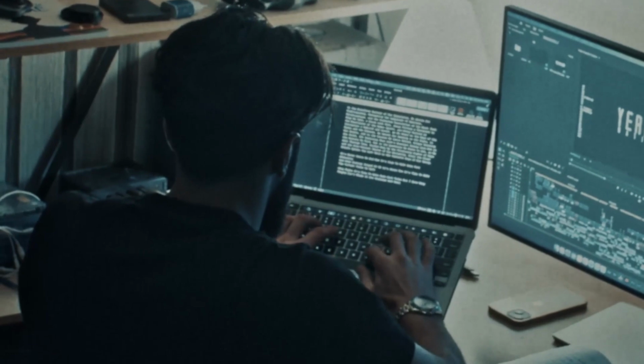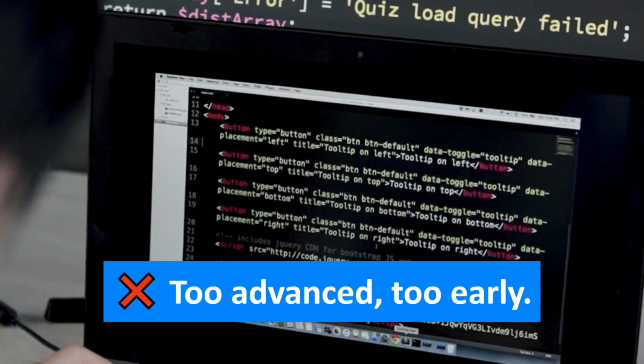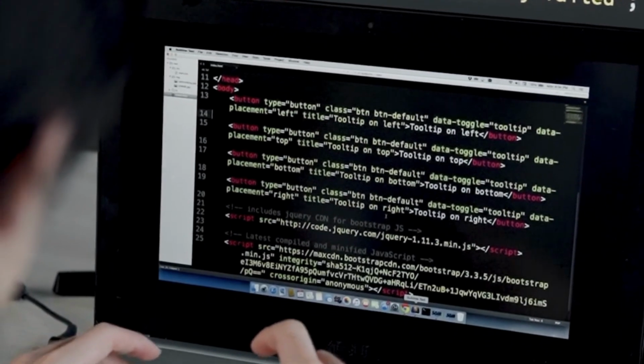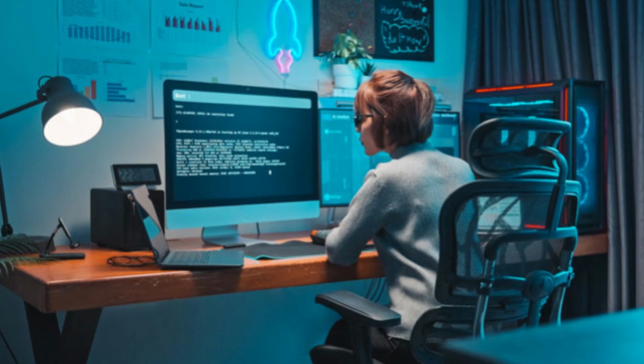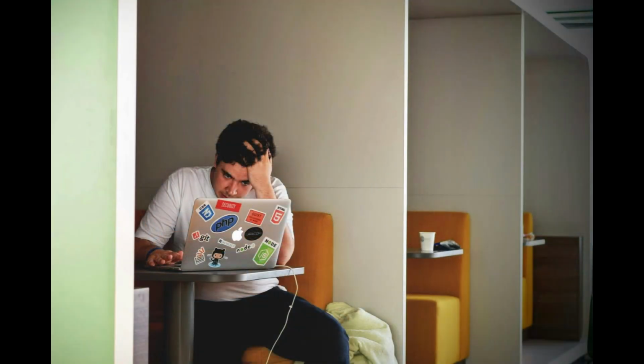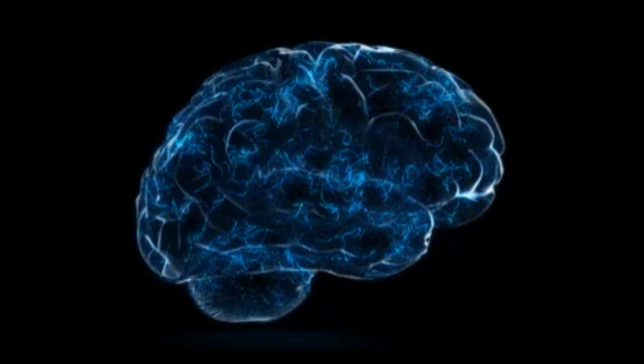Most beginners either jump straight into advanced AI without basics and get stuck, or spend months reading theory but never build anything. The result: they feel lost and never build a real portfolio. But here's the thing, if you want to be good at AI, you need a step-by-step journey.